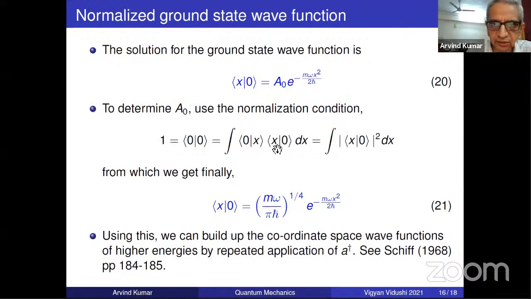So this is psi 0 x mod square dx, and it has to be 1, as you all know, from minus infinity to infinity. So using this, you can get A0 and you can get this. This is identical to the result that we obtained in the earlier lecture for the ground state wave function.